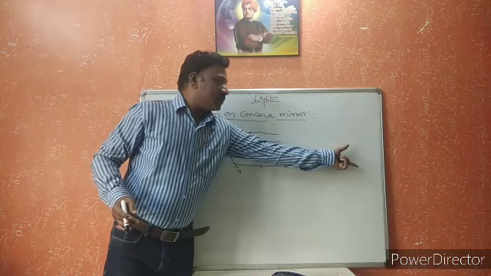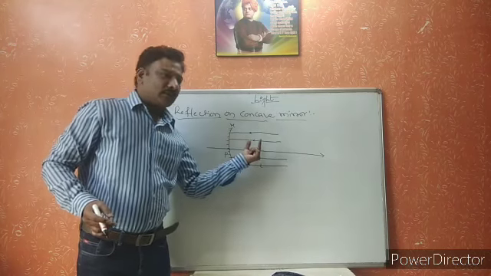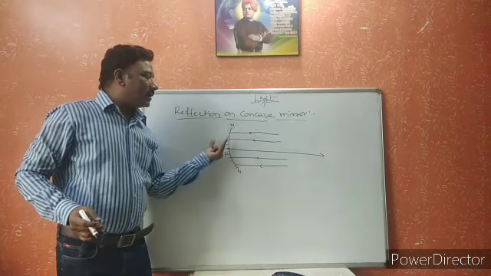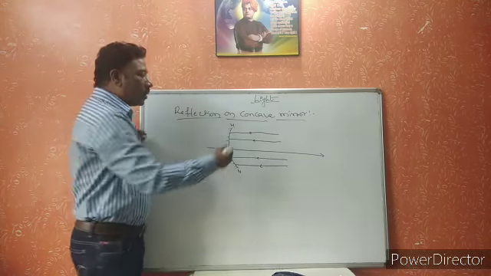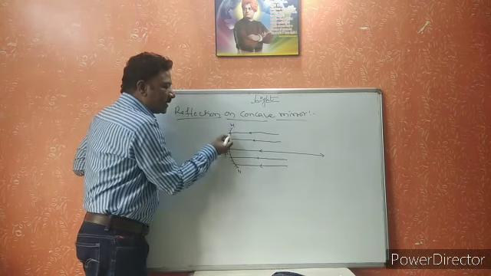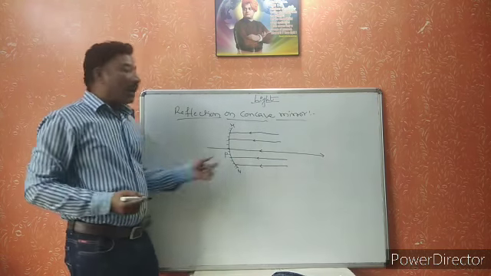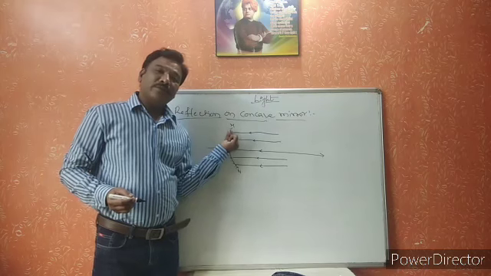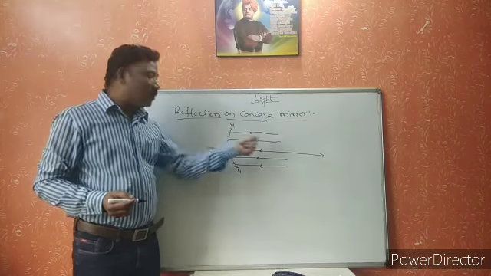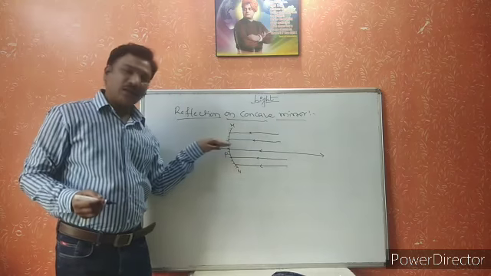Whatever light rays are coming from the infinite distance towards the mirror can be taken as parallel to the principal axis. All these light rays are parallel to the principal axis and are incident on the concave mirror at different points. After incidence, what happens to these light rays? This is the concave mirror, this is the reflecting surface.